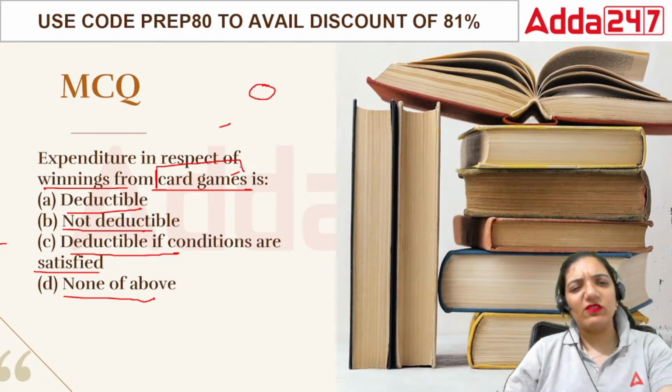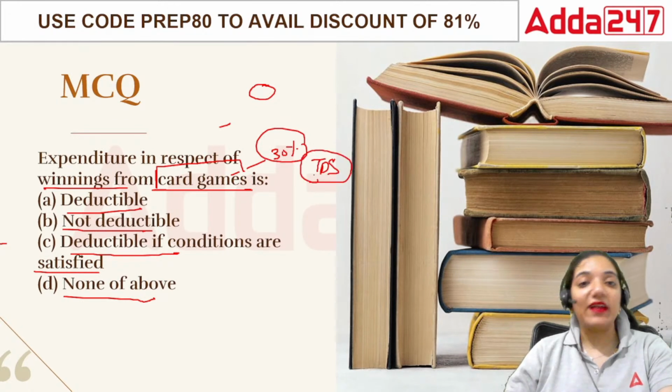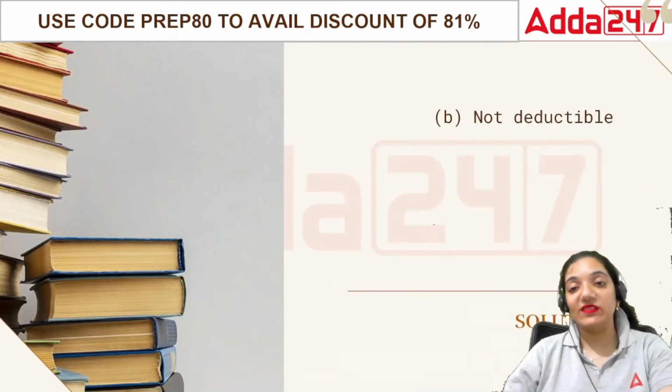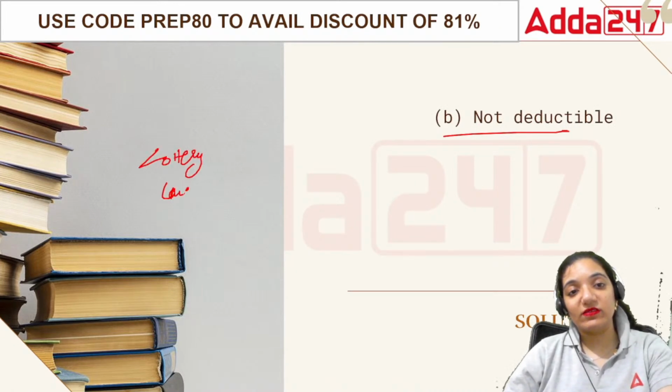Winnings from lottery and card games are taxable at a flat 30% in terms of TDS, and there is nothing allowed in terms of expenses, in terms of both lottery as well as card games.